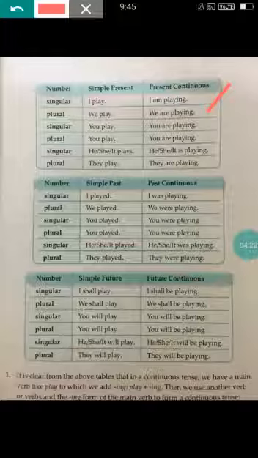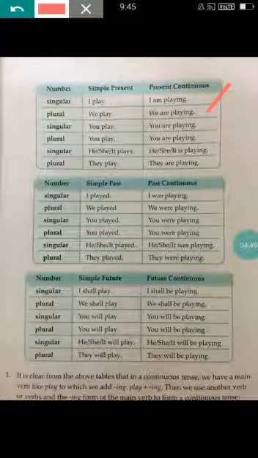If you find the action word with these helping verbs, then it is called present continuous tense. Understood, children?